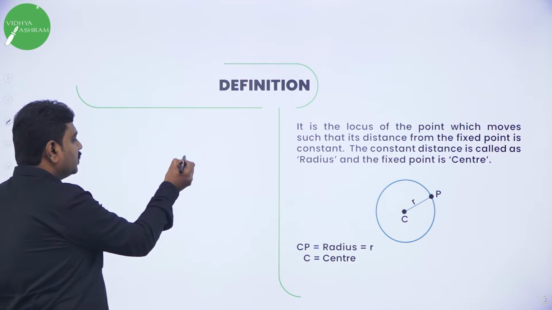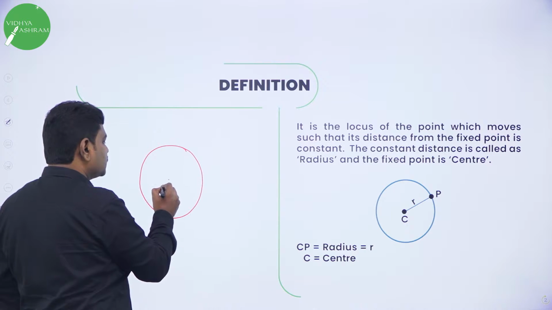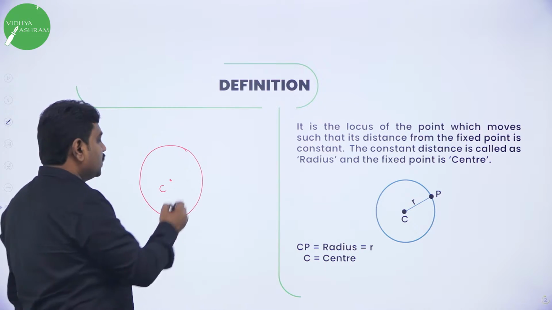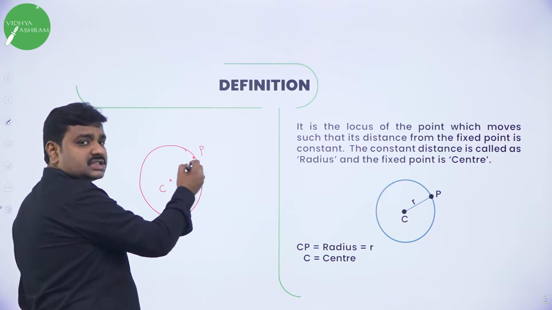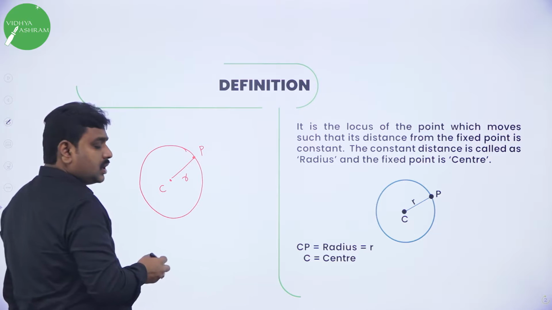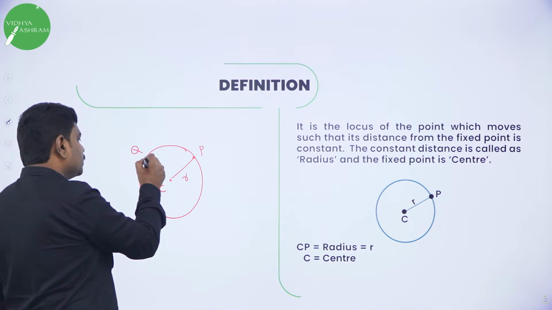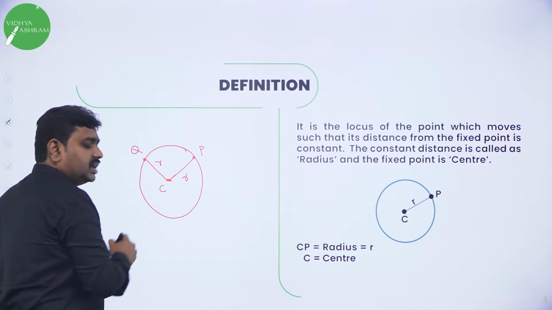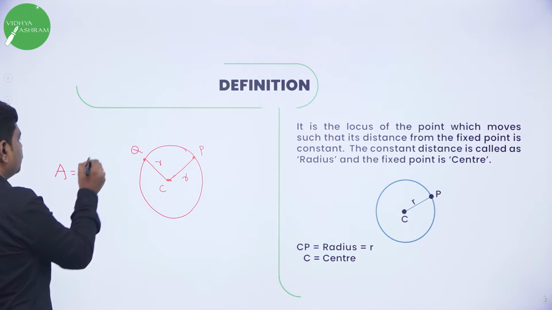Very important. Suppose I will draw a circle. What is this fixed point called as? Center. I took a fixed point. The fixed point is center, and I will take any point on the circle. I will take point P on the circle. Center to point P distance is called as radius. Or I will take another point, say Q. Center to Q is also radius. Radius of a circle is always constant. And all of you know what is area of circle. Area means what?